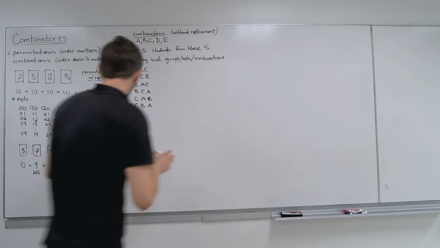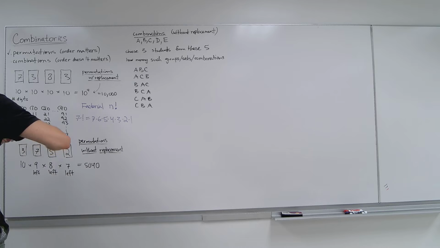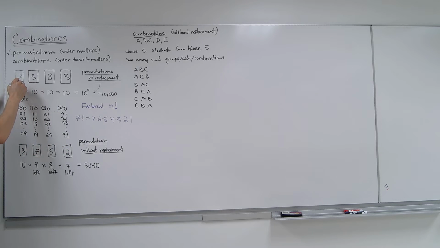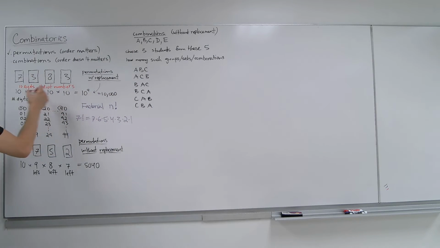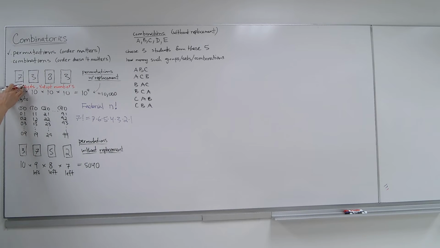Okay, so we have 4 digits. So 10 digits, 4-digit numbers. Make sense? So with that, you know what happens here? Let's put an n to it. It would be 10 to the 4th. You see that? Let me give you an n and a k. So let's say we had 10 and 4, and we did 10 to the 4th.